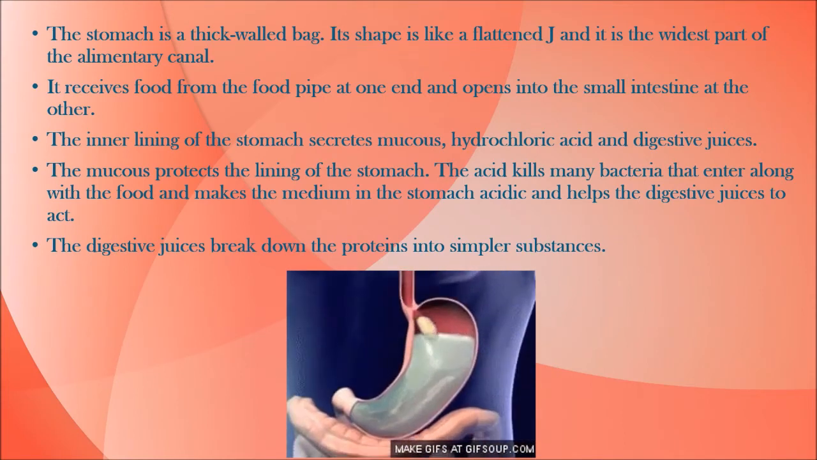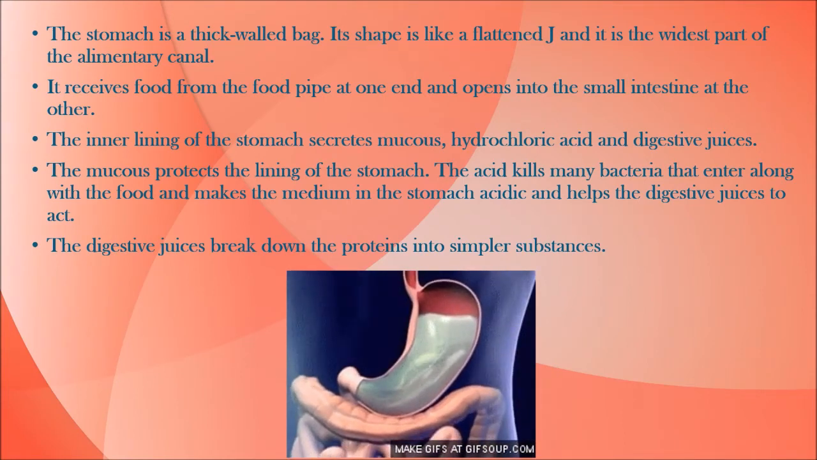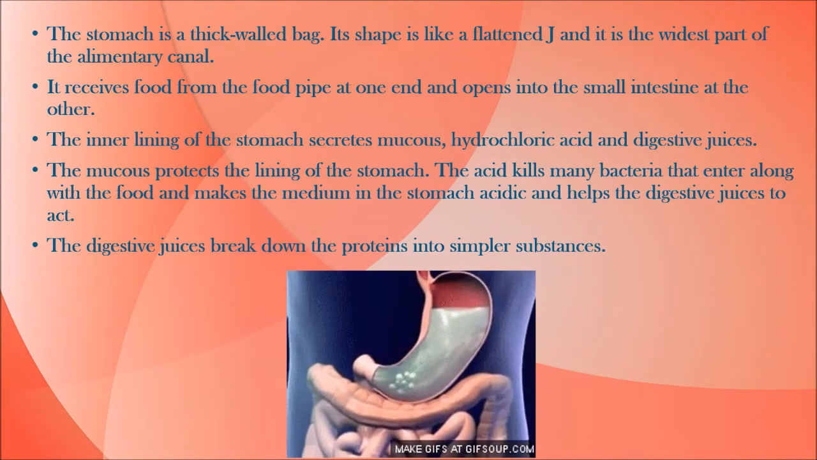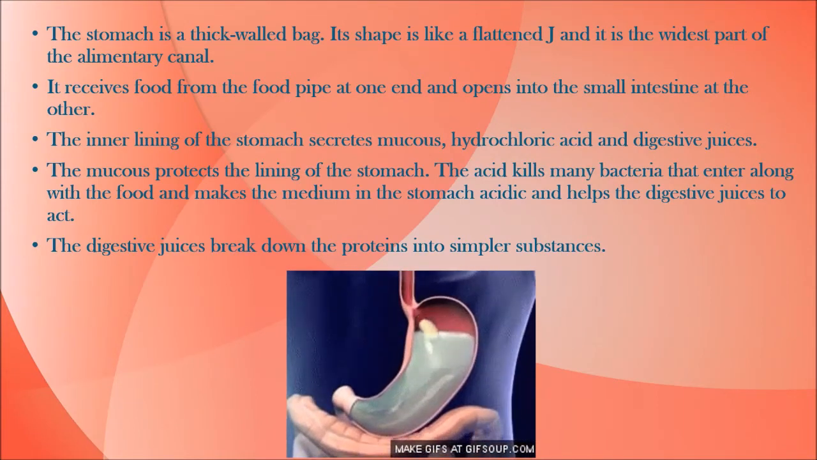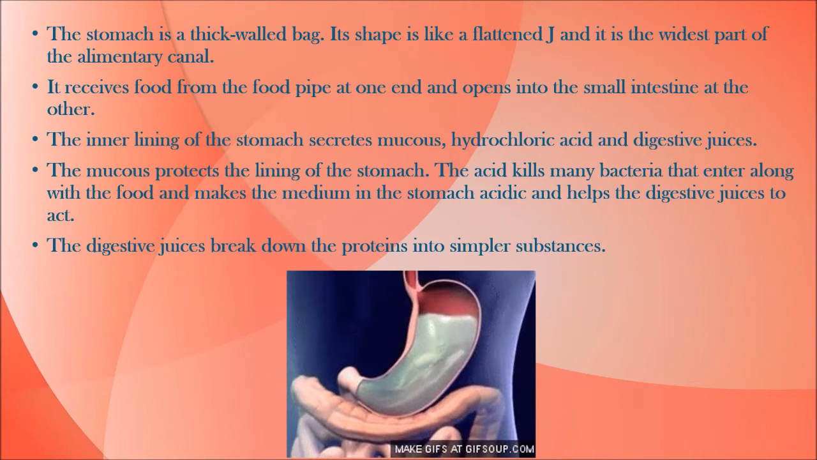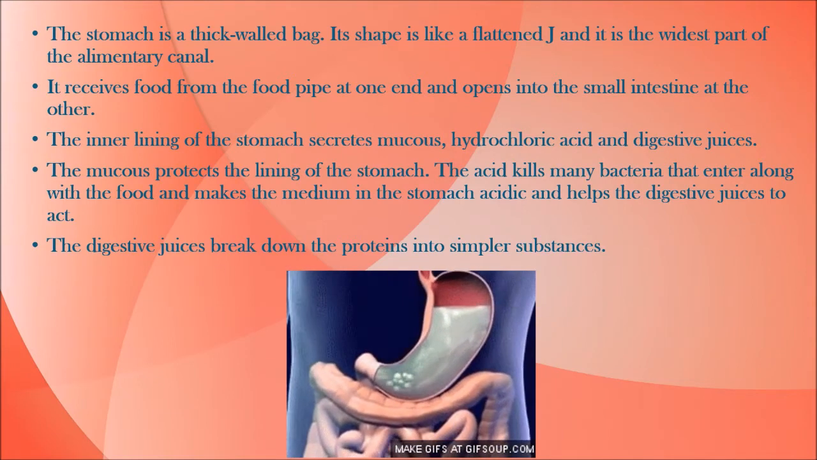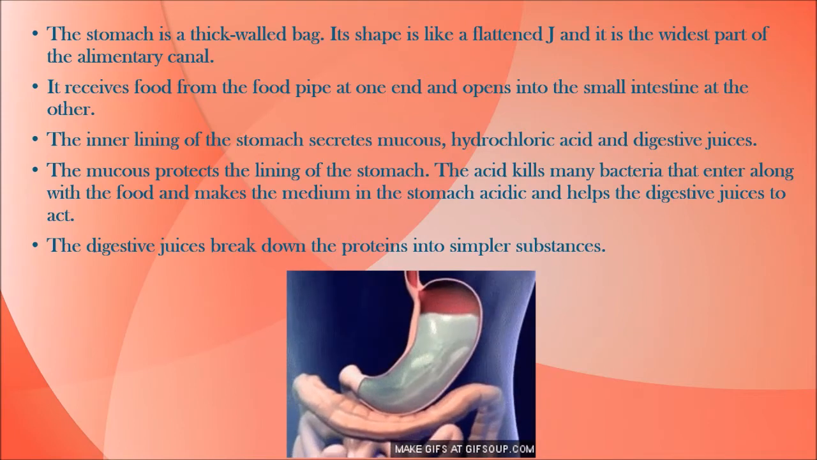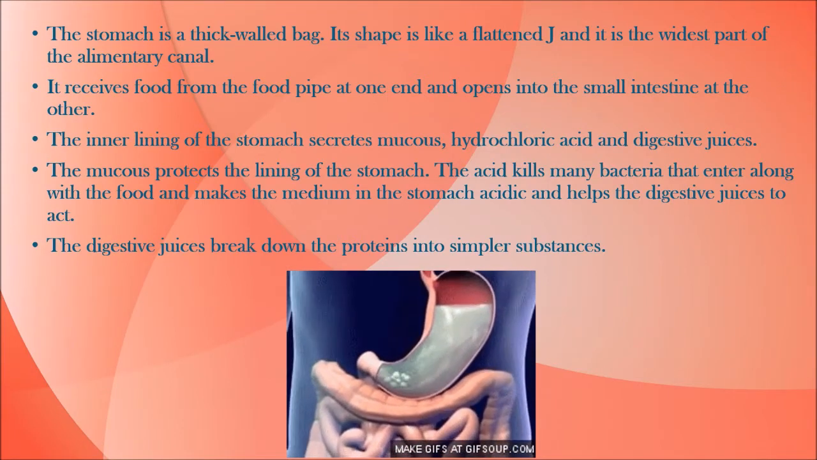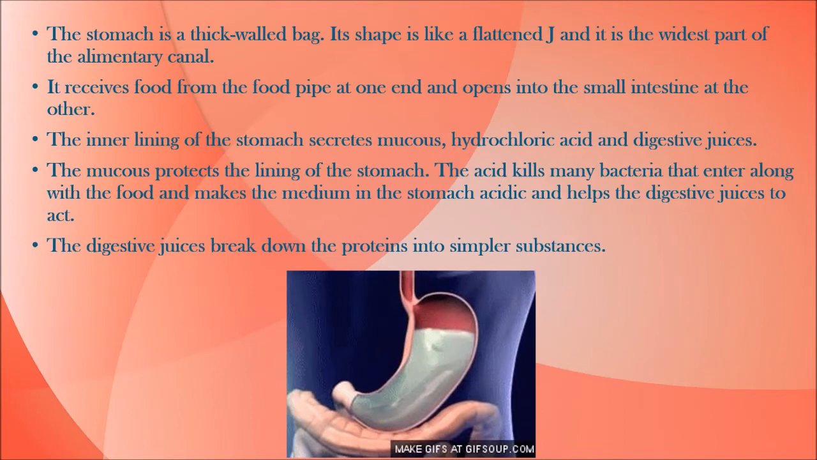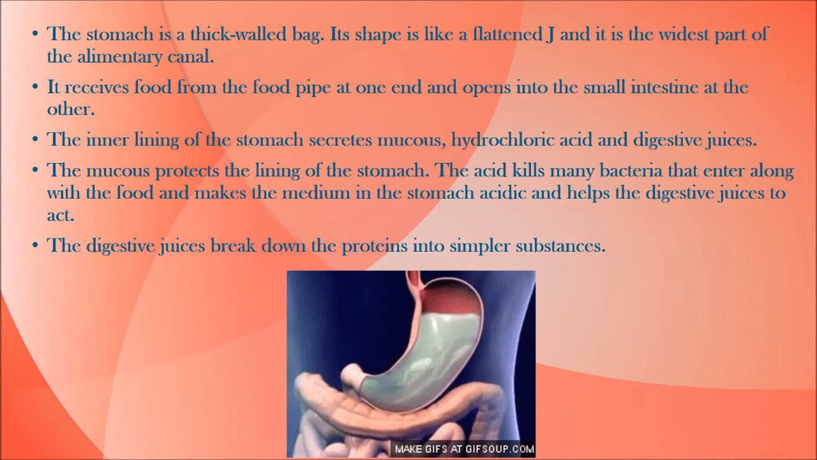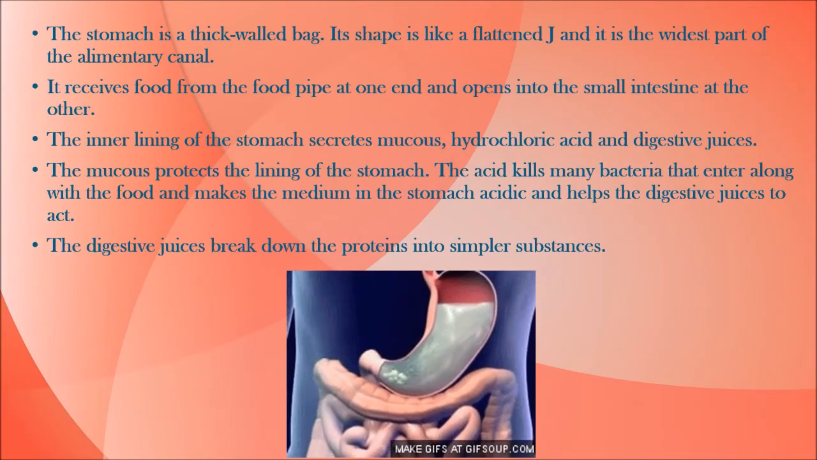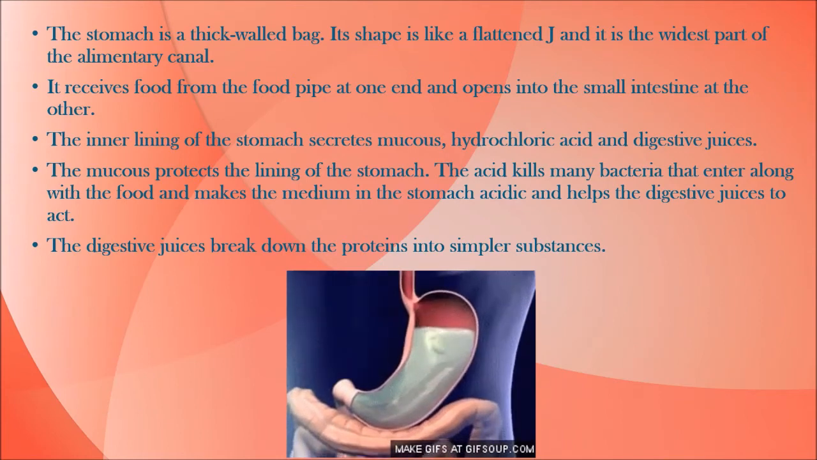So you have to remember stomach, it is like a flattened J, it is very thick and it is the widest part of your digestive system. The widest, because all the food enters inside together. It receives food from the esophagus. So like we said, you put it in your mouth where the teeth, tongue, the salivary glands together, they chew the food and they pass it down through your esophagus or food pipe, and then it reaches the stomach.